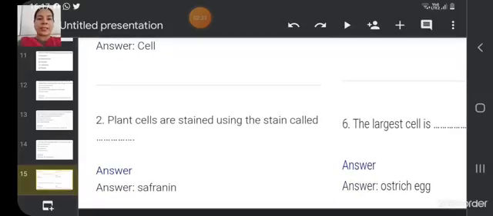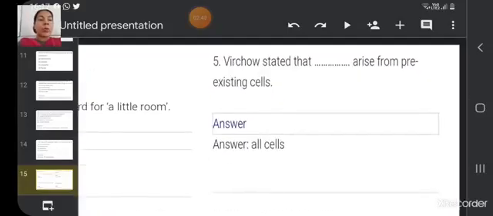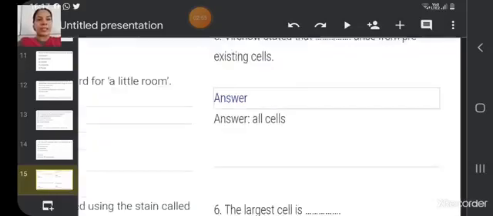The second fill in the blanks is: plant cells are stained using the stain called safranin. There can be some other stains also, but safranin is given in your textbook, so you are supposed to write safranin. The next question is: Virchow stated that dash arises from pre-existing cells. So all living cells arise from pre-existing cells.